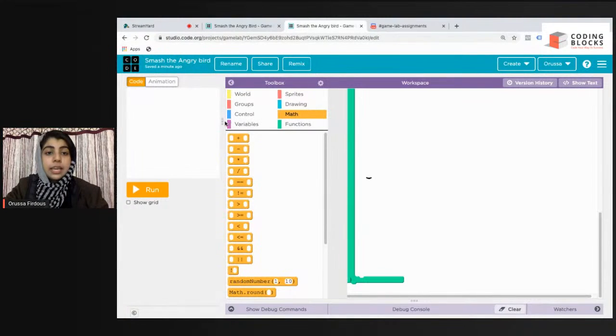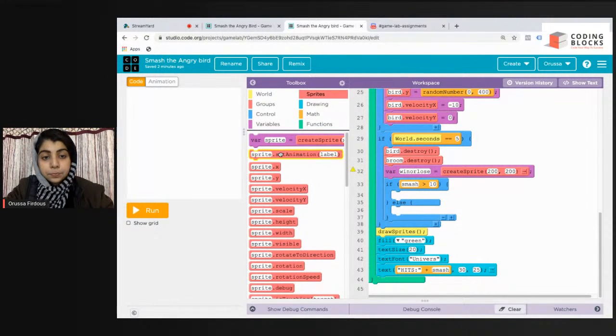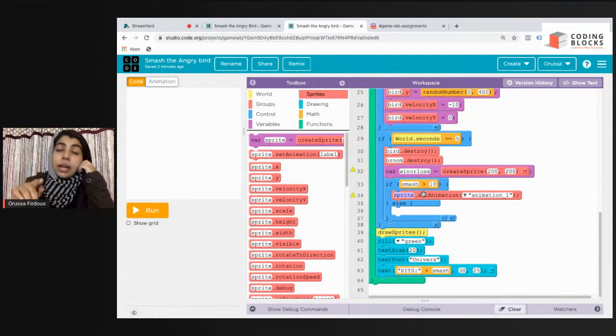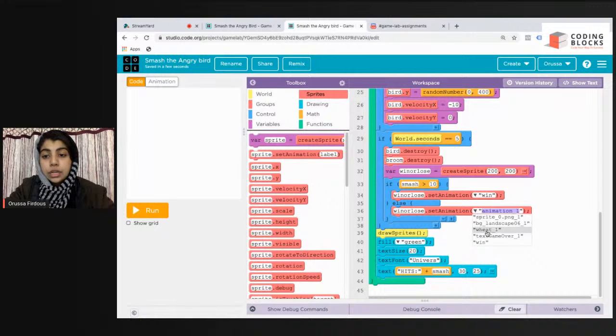You win sprite. Okay, so if I win, that means if smash is greater than 10, then I have to set this win or lose animation to you win. Okay, so I'll go to sprites again. So this is the trick. You can create just one sprite and then set its animation to different ones. So I type in here win or lose. Okay, or if we lose, so I'm gonna select the animation to, I have given it a name win, so I'm giving it win. Else if I lose, I'm going to name it win or lose. Set animation to game over.